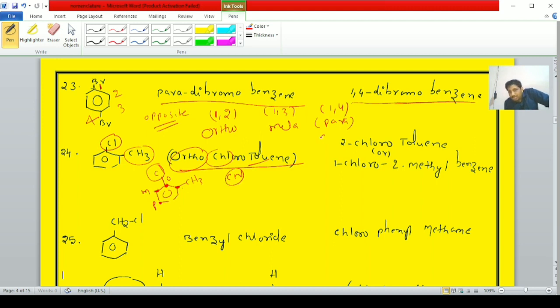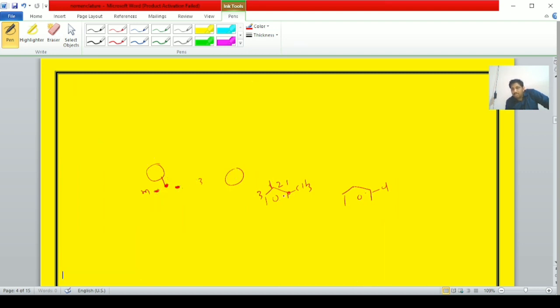The IUPAC name, students: two IUPAC names are present. Here it is toluene, that is methyl benzene. The methyl group bonded carbon is the first carbon, and this is the second carbon. Therefore 2-chlorotoluene is the IUPAC name of this compound. The name can also be written in another way: 1-chloro-2-methylbenzene. Here the base compound is benzene; in the other, the base compound is toluene.